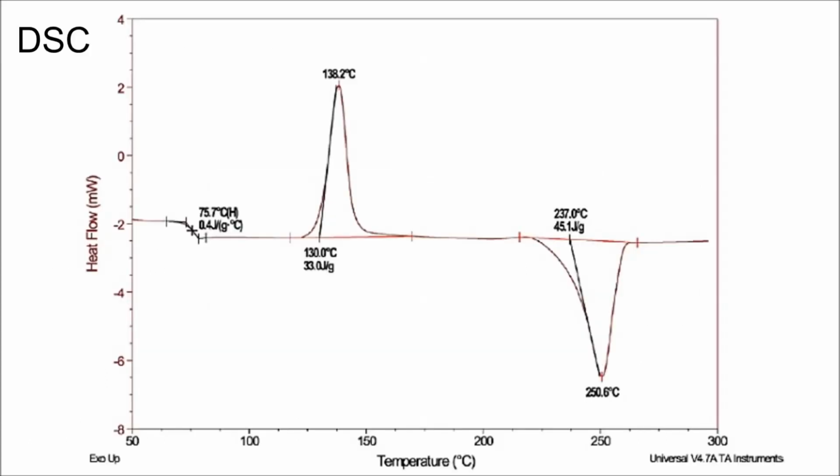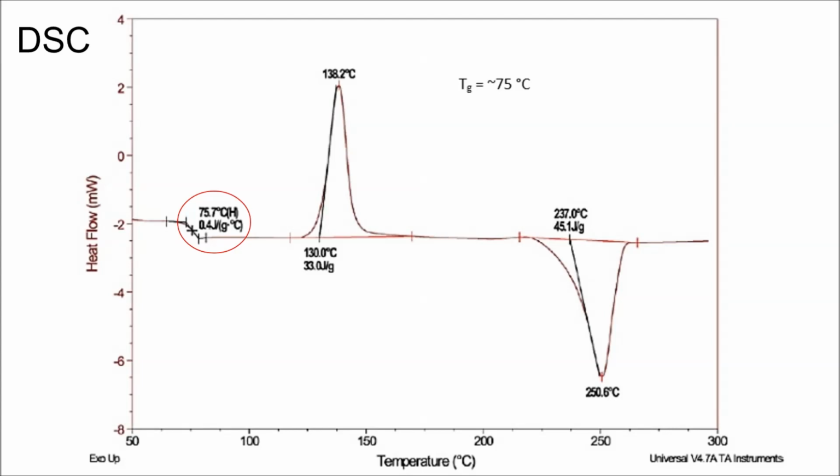Here's an example of a differential scanning calorimetry graph, or DSC graph, which is used to identify unknown polymers. The polymer is melted or quenched over a temperature range, and the temperatures associated with the polymer show up as heat flow. The first minor drop is associated with the glass transition temperature of the polymer, which can oftentimes be hard to see. For this polymer, it's at about 75 degrees Celsius.